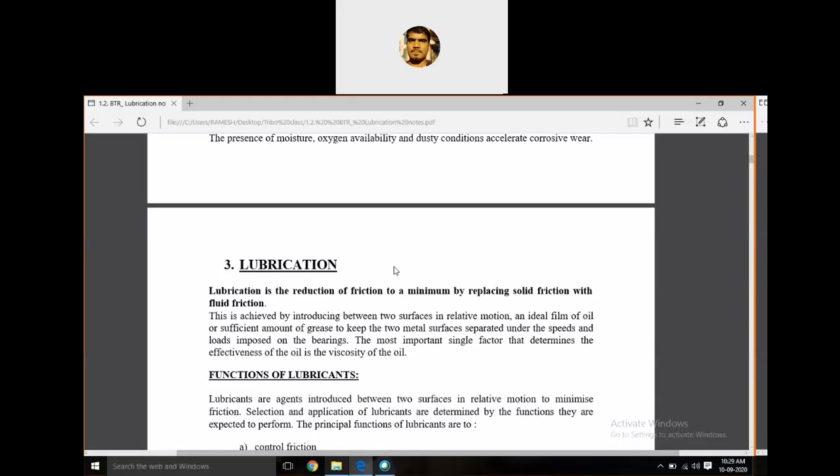It means when the two surfaces are coming into contact under certain load or pressure, we should separate those two surfaces by introducing this fluid or grease, whatever the lubricant is, between the two surfaces.